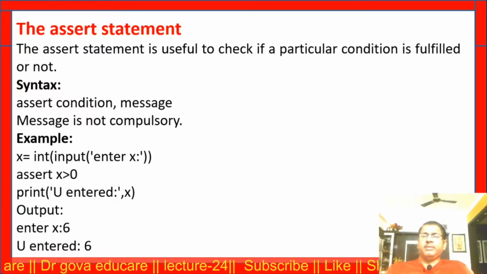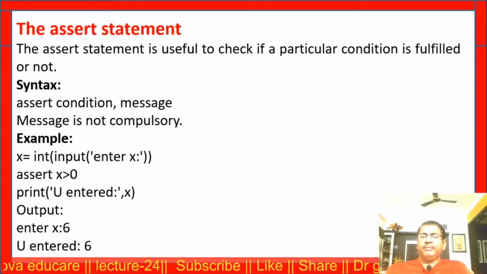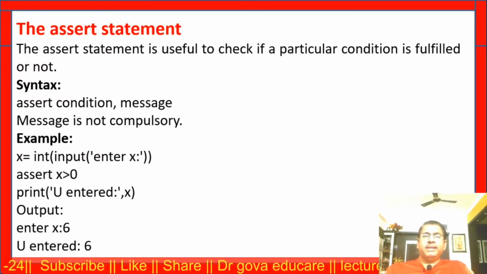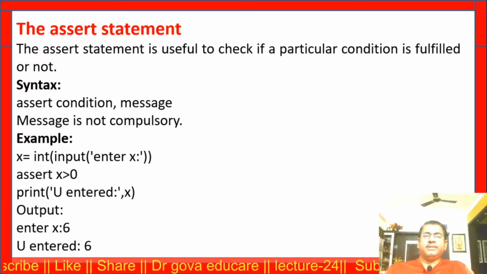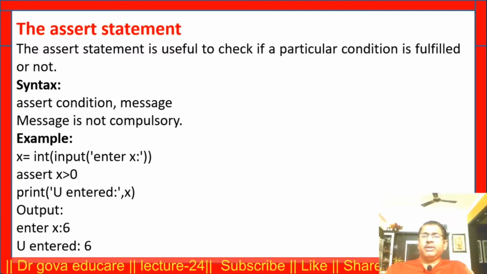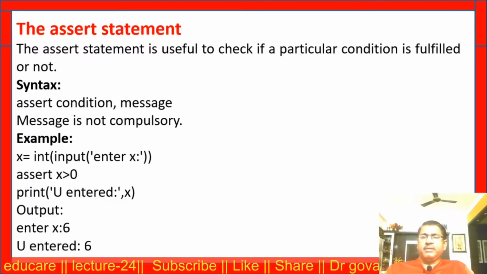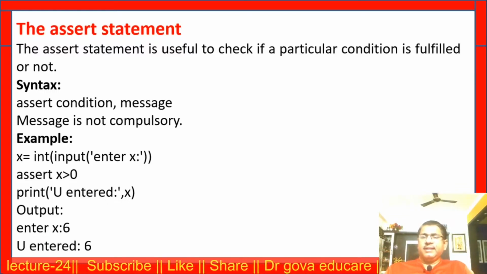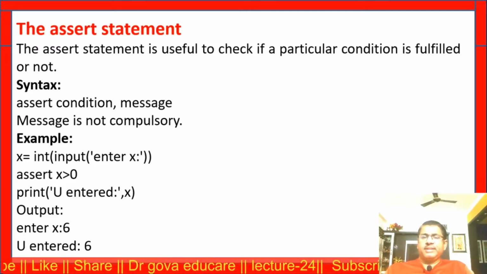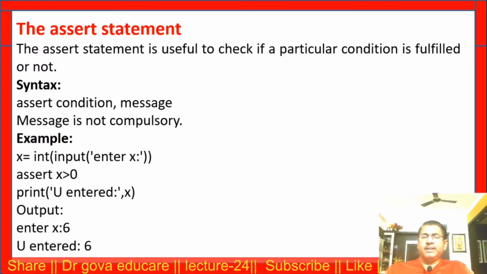Now the next statement is the assert statement. The assert statement is useful to check if a particular condition is fulfilled or not. For that purpose, we are using the assert statement. This is the syntax: assert some condition, message. The message is optional, not compulsory.